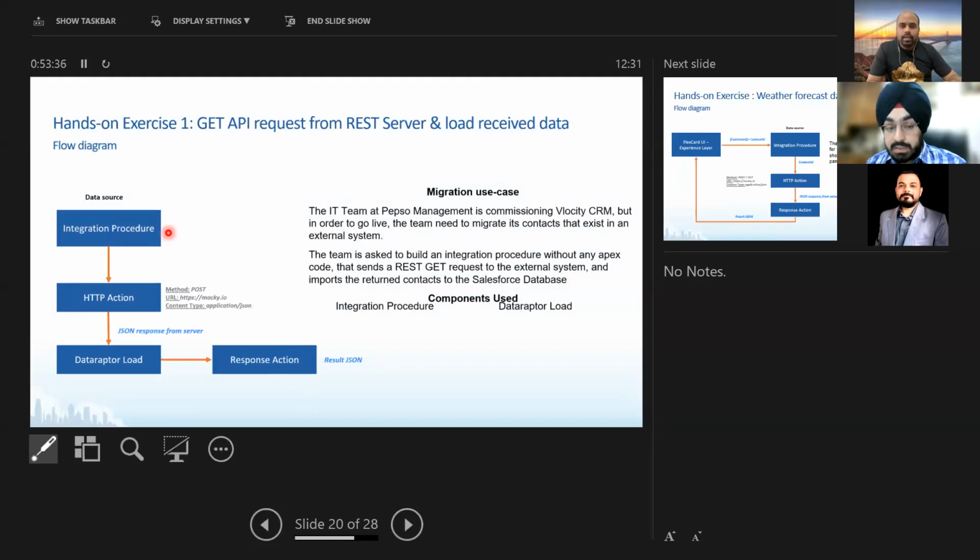Our use case here is that the IT team at Pepso Management is commissioning a CRM project, and before they go live, they need to migrate their contacts from an external system to Salesforce. The way they are trying to do that is by making an API call to an external database.